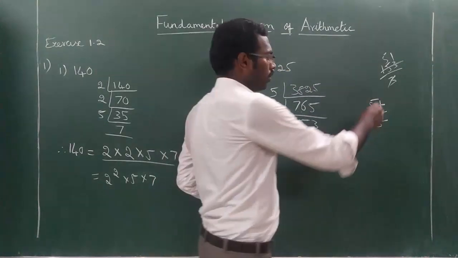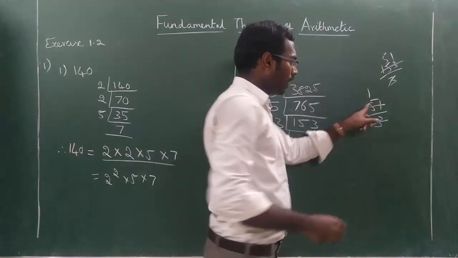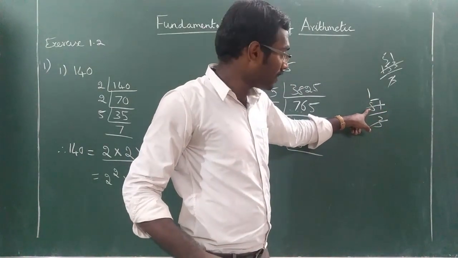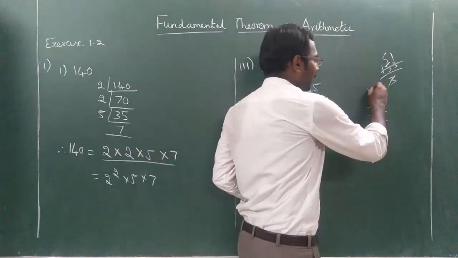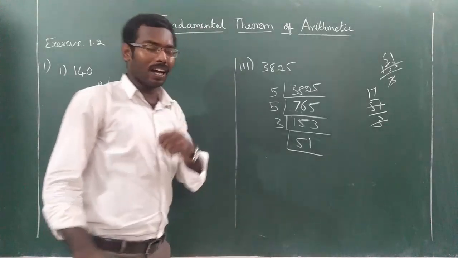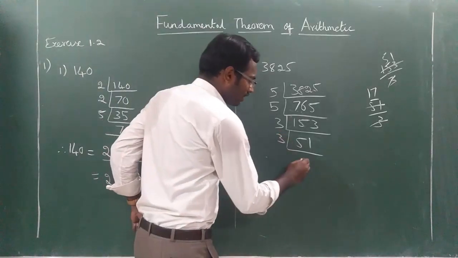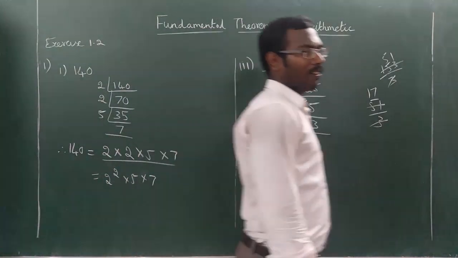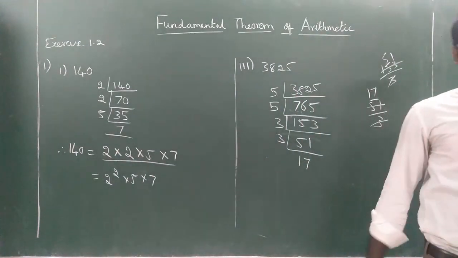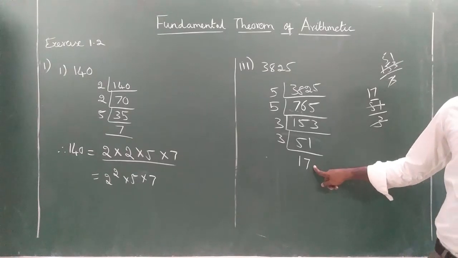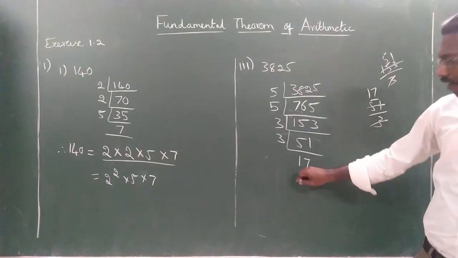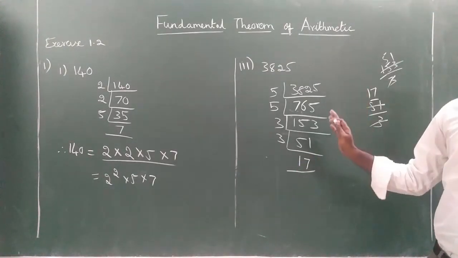You want to check. 51 by 3, what will come? In 5, only 1. Remaining 2. 5 minus 3 is 2. 21. 7 3s are 21. Understood or not? So again, if you write 3, you will get 17. 17 is a prime number or composite number? 17 is not divisible by any other factor other than 1 and 17. Therefore, it is a prime number. So we will stop here.